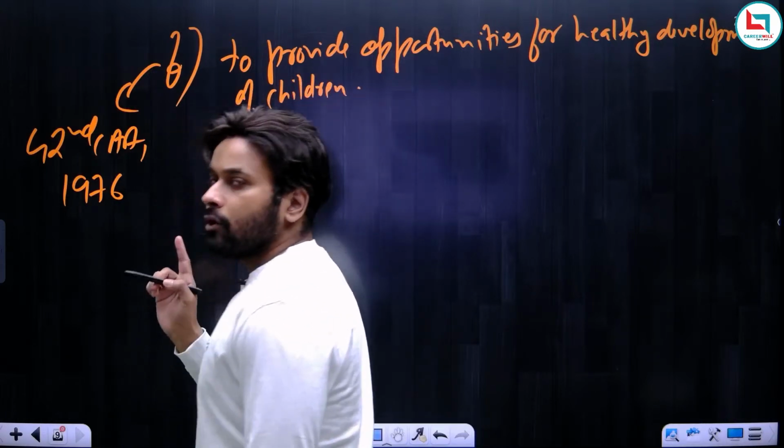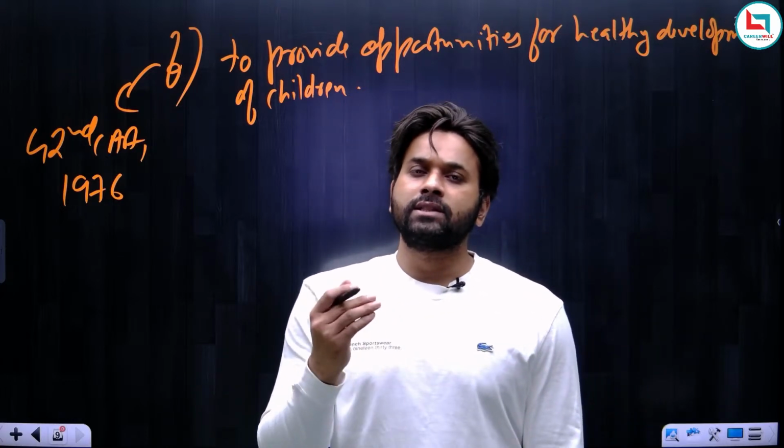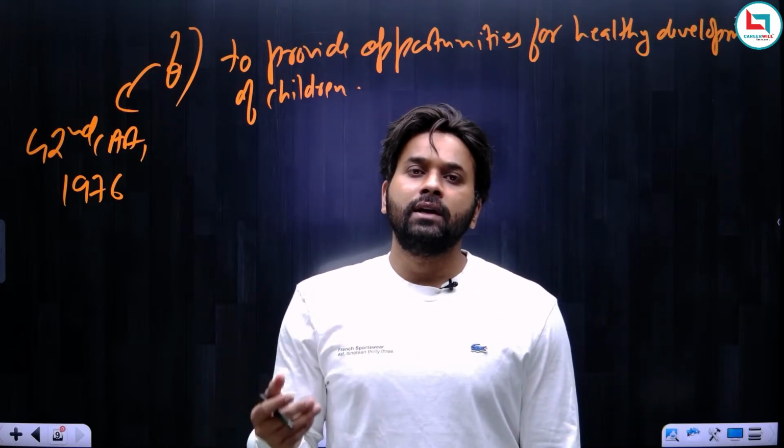So it is the duty of the state to ensure that children get sufficient opportunity for healthy development.